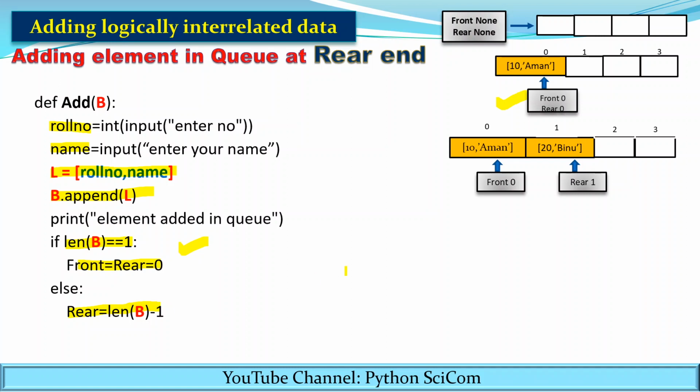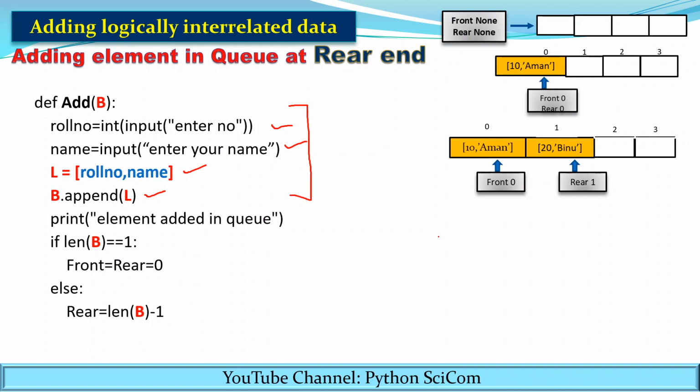When another element is added, another element 20 Binu is added at the first index. Now since the elements can be added from the rear end, you can see it will be added at the first index. Again you have to accept the value of 20 and Binu from the user, store it into a list and then append it into the queue. So the code is: accept the value of roll number and name from the user, then create a list and append it into the queue. This is for adding the element into the queue.